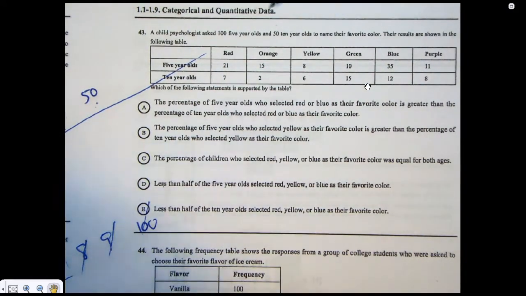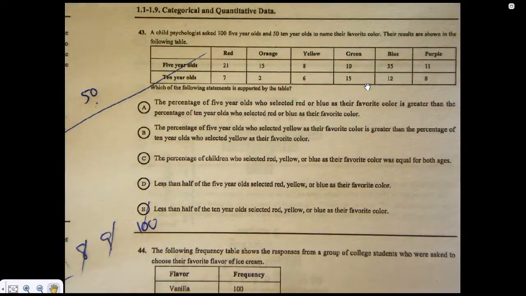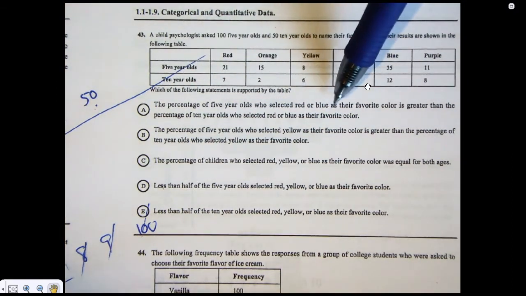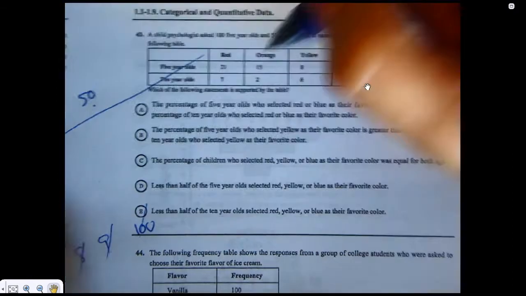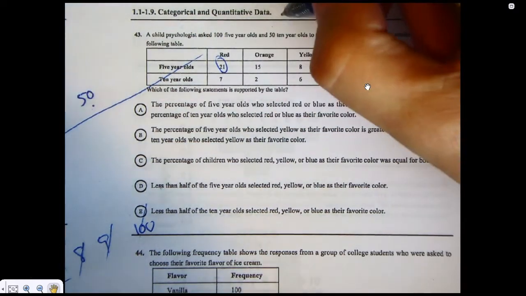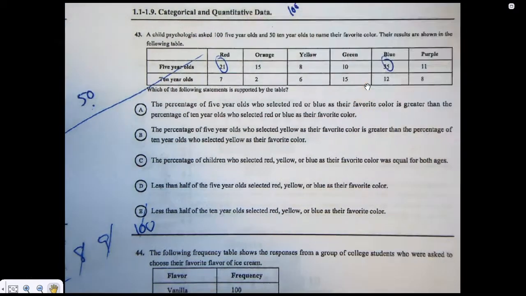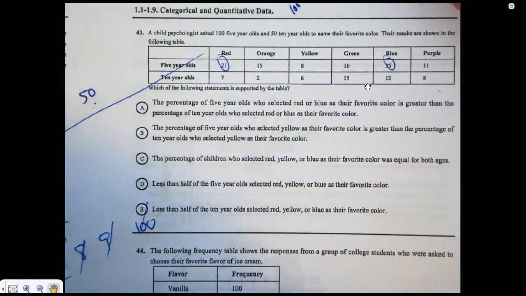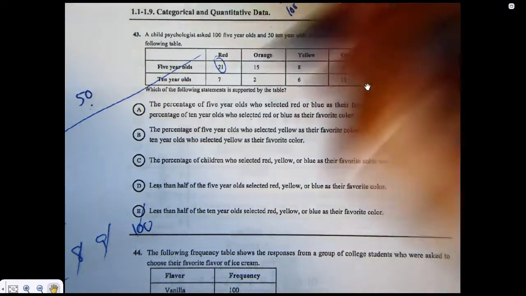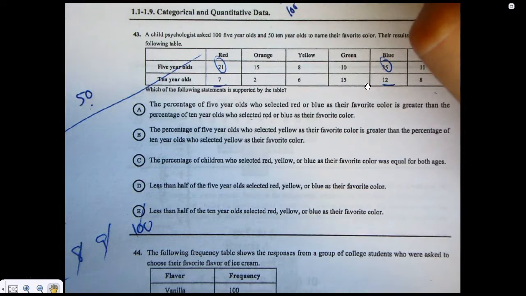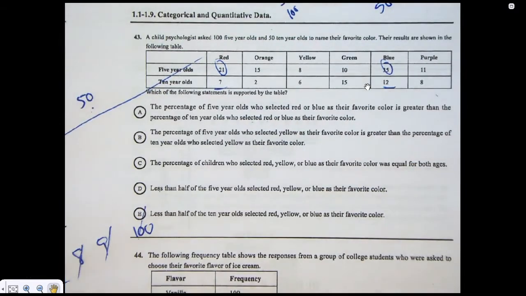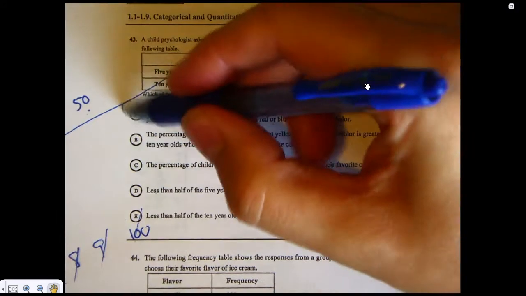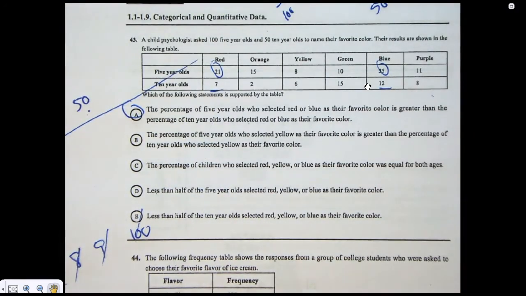43. Let's see, 100 5-year-olds and 50 10-year-olds. Favorite color. So I'm going to jump to the answer. The answer is A. Percentage of 5-year-olds who selected red or blue, that would be 56 out of 100 5-year-olds, is greater than the percentage of 10-year-olds who selected red or blue. Well, red or blue for 10-year-olds was 7 and 12, so 19, and there were 50 of them. So 56 divided by 100 is higher than 19 out of 50. And that's going to be it.